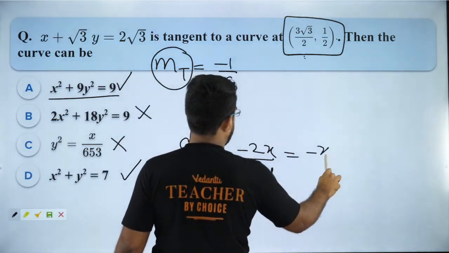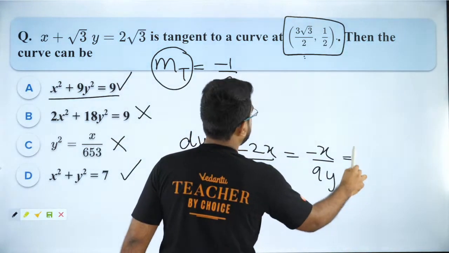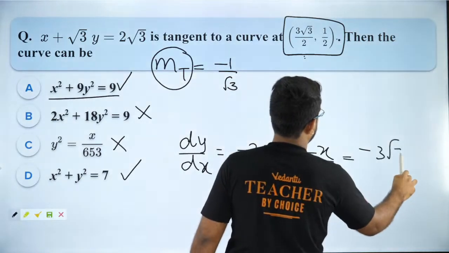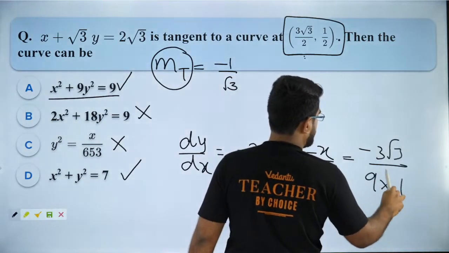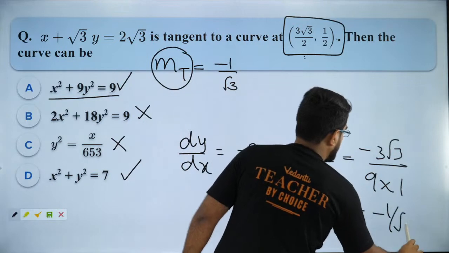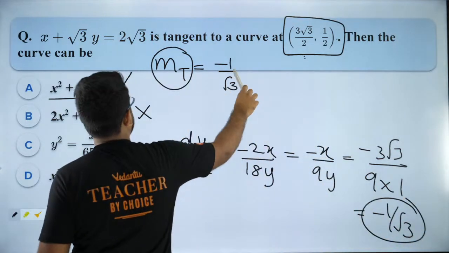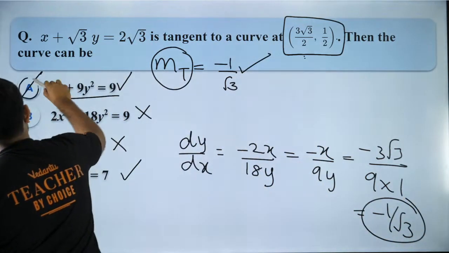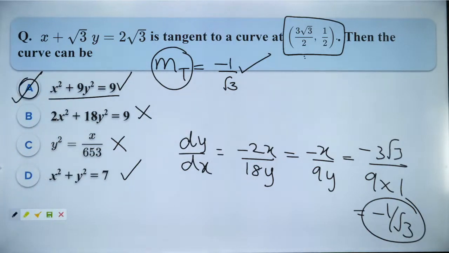So it will be minus x by 9y, which will be minus of 3 root 3 by 9 into 1. So that will be minus 1 by root 3. So slope of tangent is coming out to be correct. So option A is the right answer. Got it? Slope of tangent should also be right. I hope you guys are clear. In case you have any doubt, please feel free to ask me. Otherwise, I will keep moving forward.